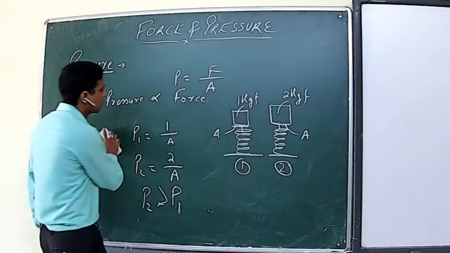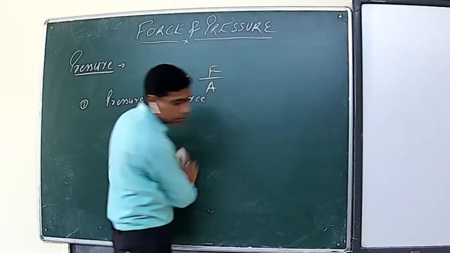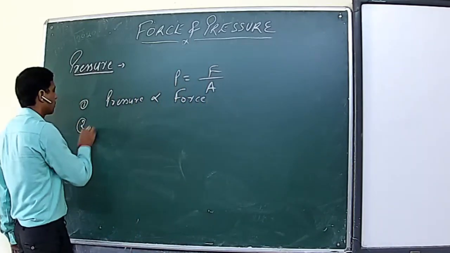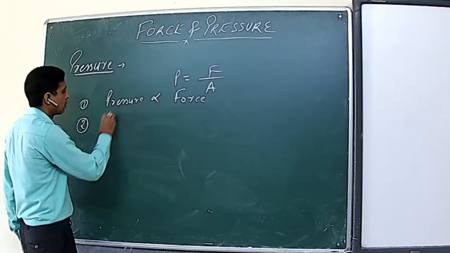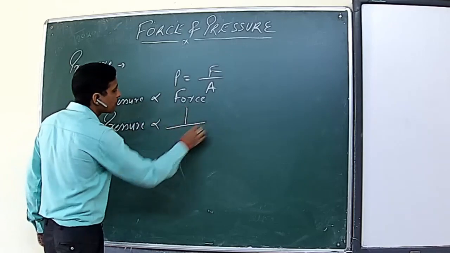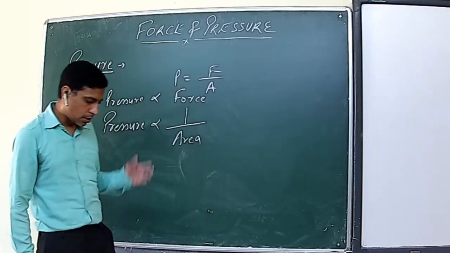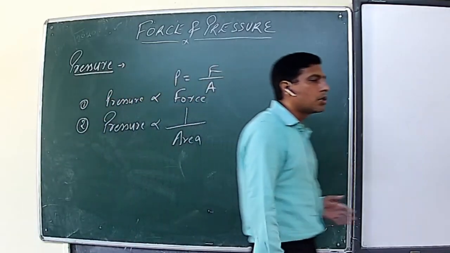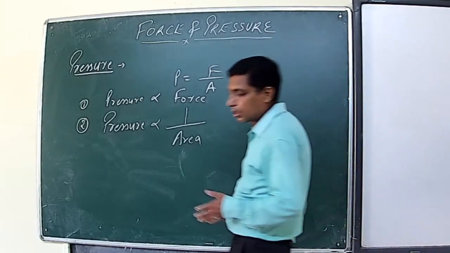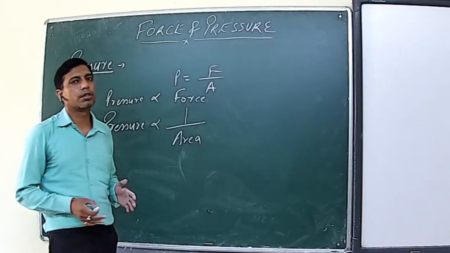Second one, pressure is inversely proportional to the surface area of contact. Inversely proportional means more is the surface area of contact, lesser will be the pressure. Lesser is the surface area of contact, more will be the pressure.